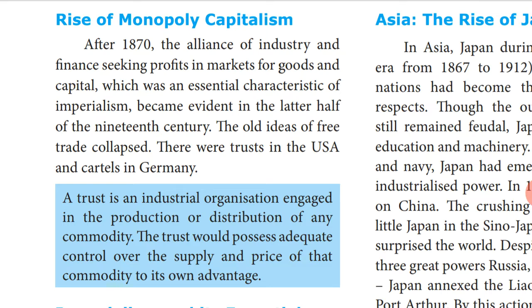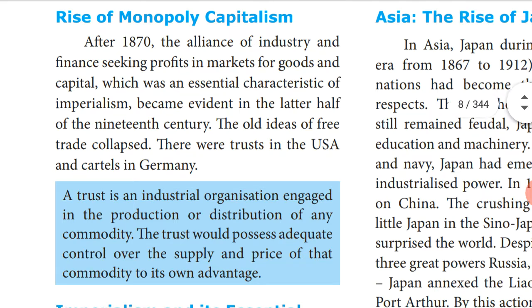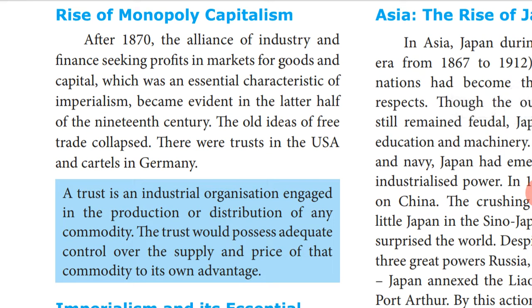What is the meaning of imperialism? A political system in which a rich and powerful country controls countries which are not as rich and powerful as itself. That is called imperialism.